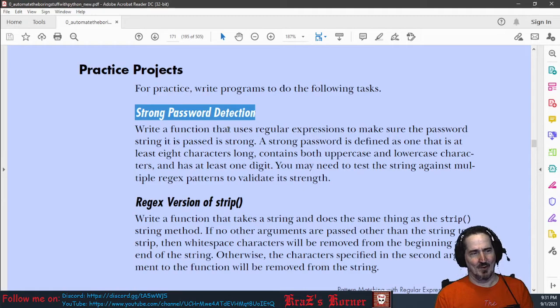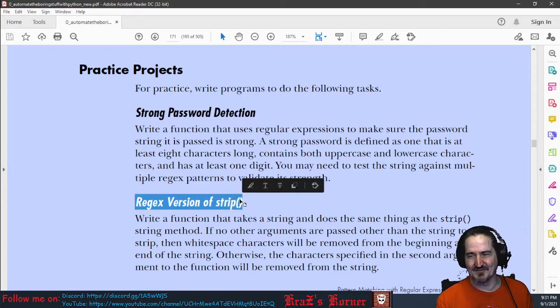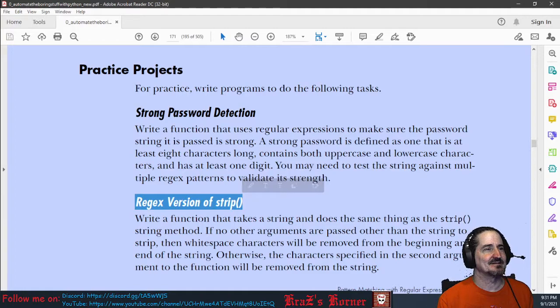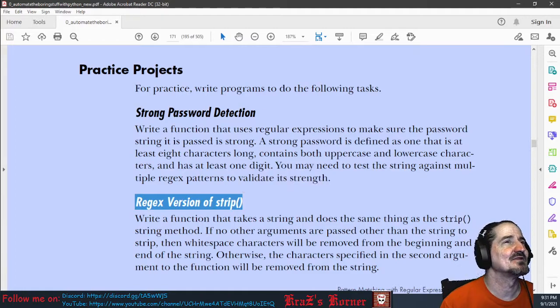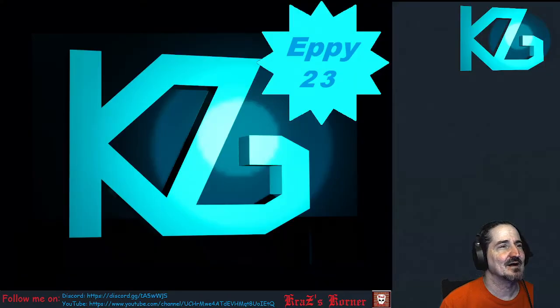The only reason I wanted to do that is because it was neat and it helped me learn a little more about regular expressions. And I said if I got some time, I was going to try the regex version of strip as well. So, with that, let me jump over to that one.